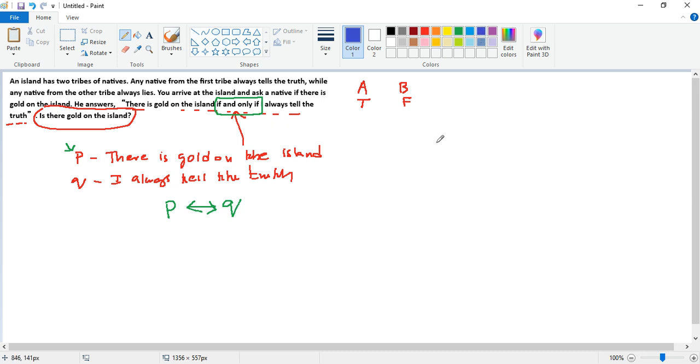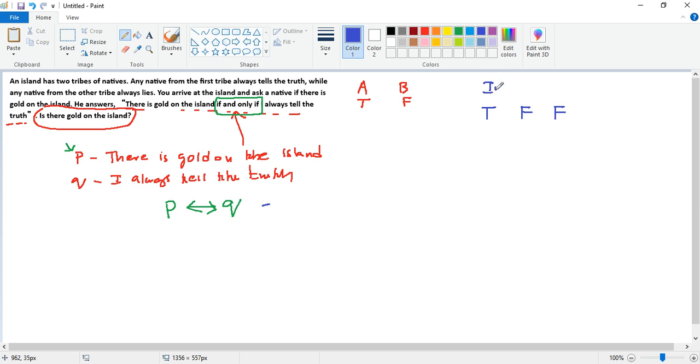Now you know that for implication, an implication can be false only when the left side is true and the right side is false. That's when implication is false, right? But when you have a backward and forward implication, like in this case, it will be false only when the two are different.